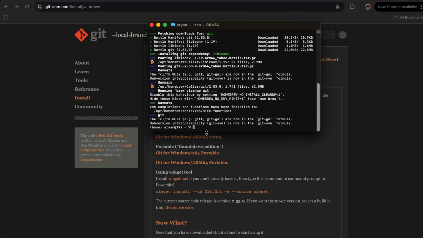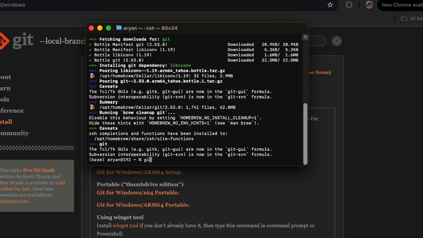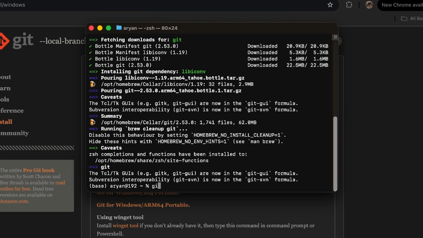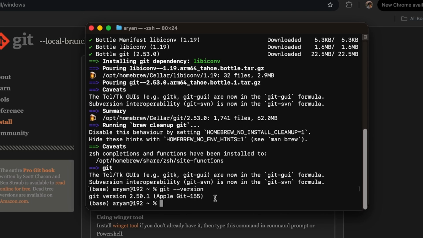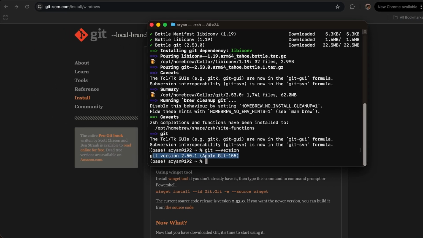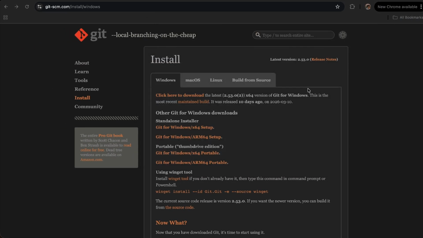Now if you want to check the Git version, simply type git space hyphen hyphen version. So this Git has been installed. Okay, my Git has been installed into my system.